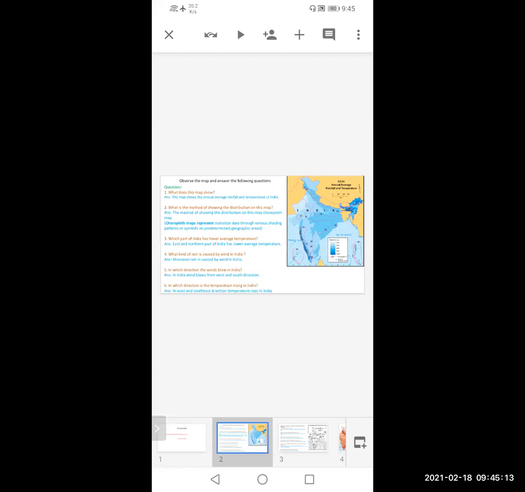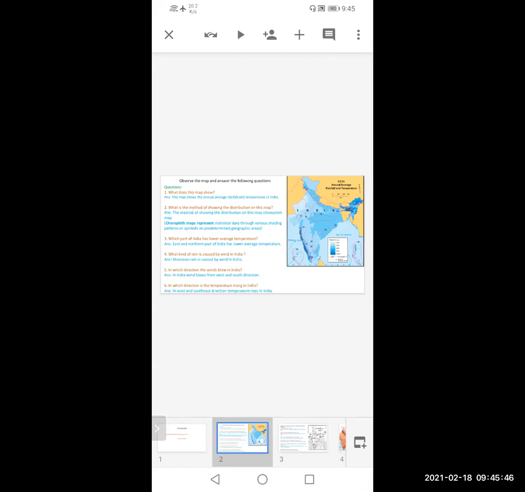So in today's lecture, we are going to discuss map reading, what types of questions are asked on the map, and how you have to answer the questions. In geography, it is not just based on questions and answers. You have graphs, maps. Again, you have to fill the map of either India or Brazil, and based on the map, you have to write the answers.